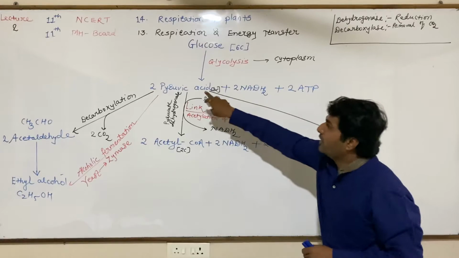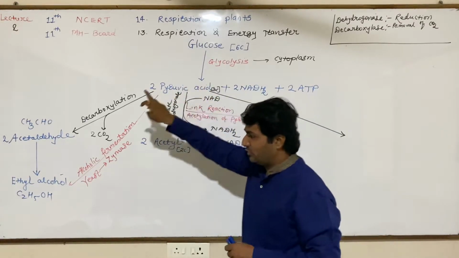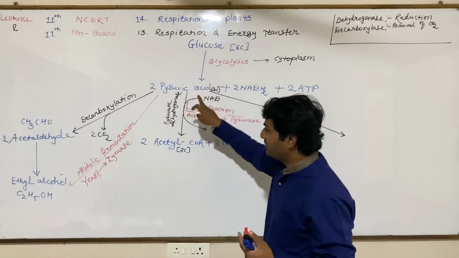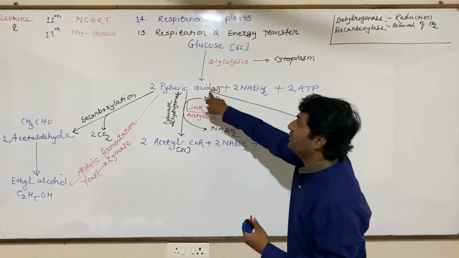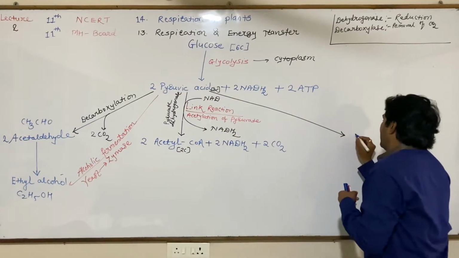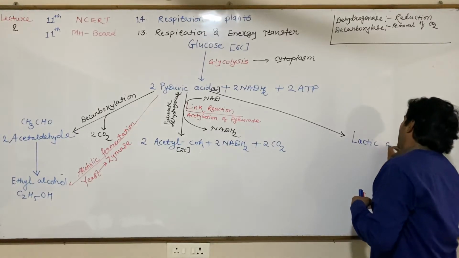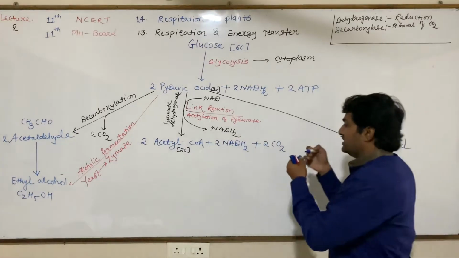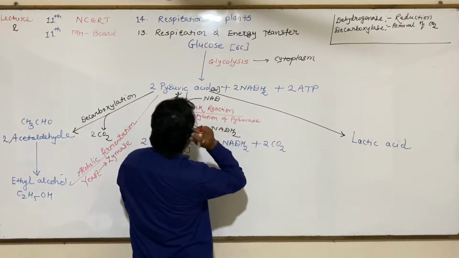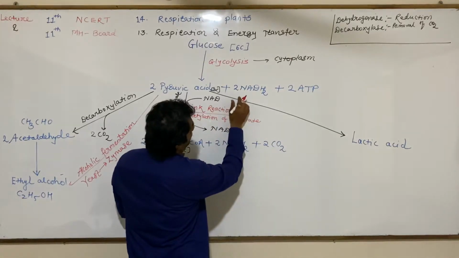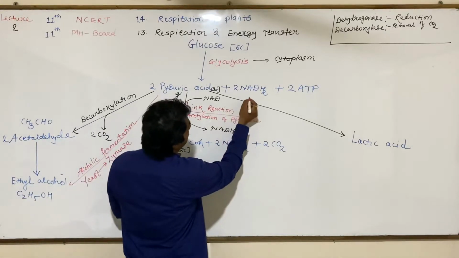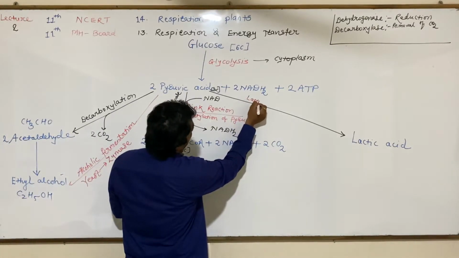Now, pyruvic acid can be converted into ethyl alcohol by yeast. Pyruvic acid can be converted into acetyl coenzyme A, and pyruvic acid can be converted into lactic acid directly. This process requires the enzyme lactate dehydrogenase, and the name of the reaction is lactic acid fermentation.